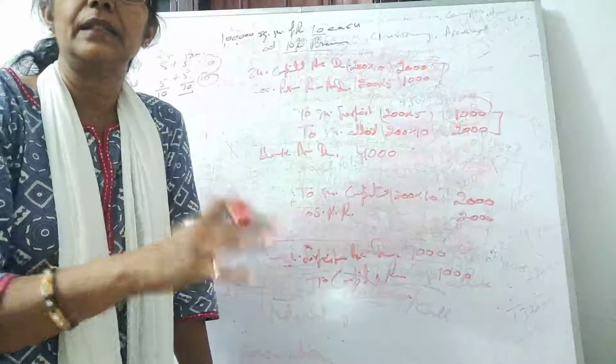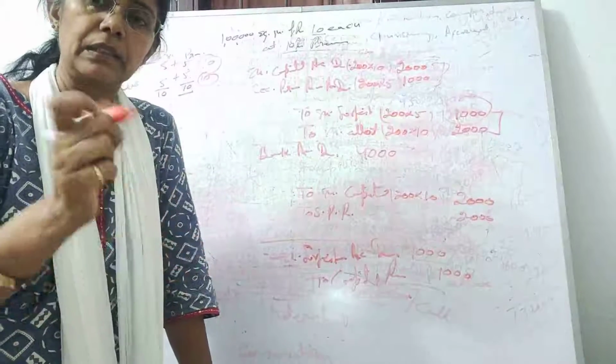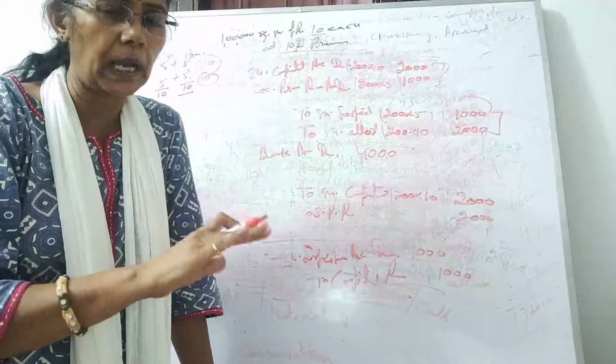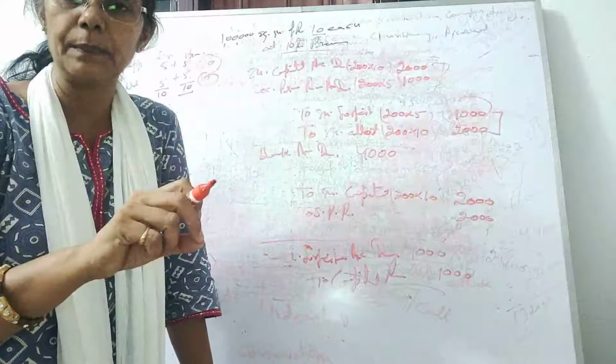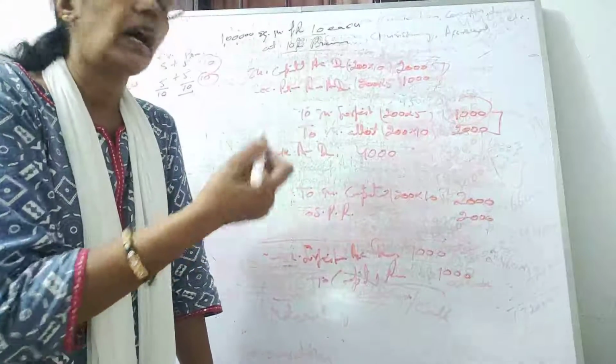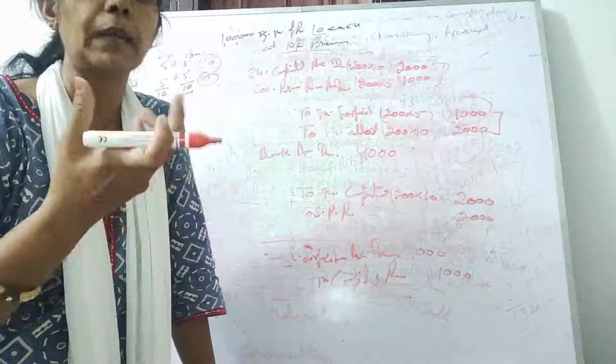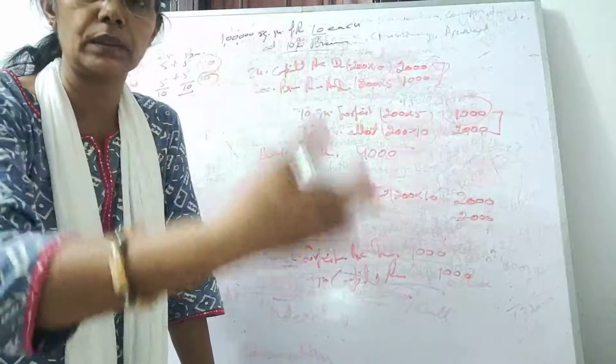All the concepts are clear regarding forfeiture of shares when these were originally issued at par or originally issued at premium, which we have discussed in the previous class, and here we have discussed how to reissue these shares, okay, and what will be the maximum amount of discount which we provide on the reissue.